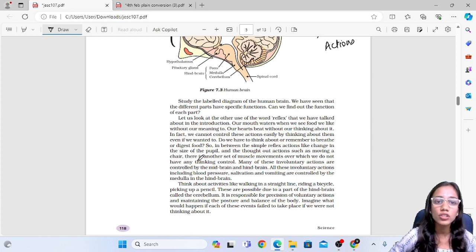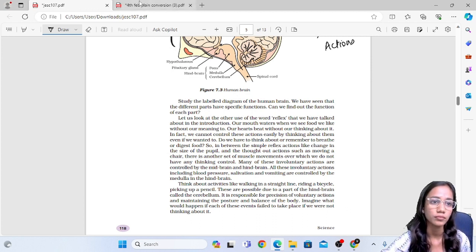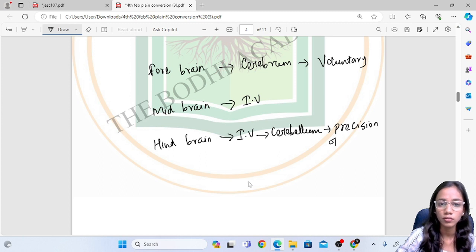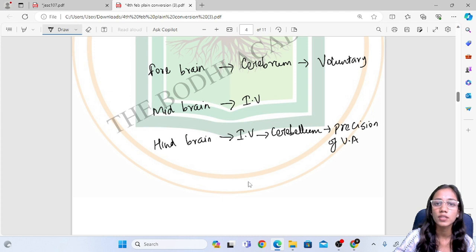So this precision of the voluntary actions is controlled by the cerebellum, and it is responsible for maintaining the posture and balance of the body.